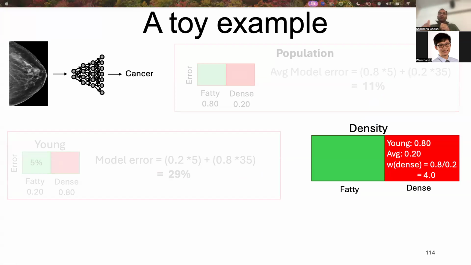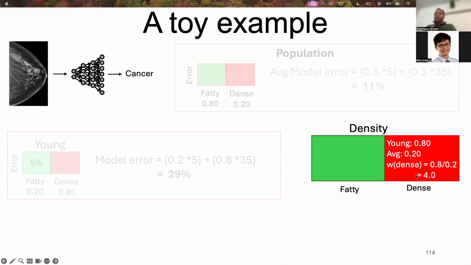Now let me do a small calculation again. Let's choose this variable density. We saw that 80% of young patients and 20% of overall patients have dense breast. Let's calculate the weights in this red distribution. The weight comes as 4. So what does this 4 mean?